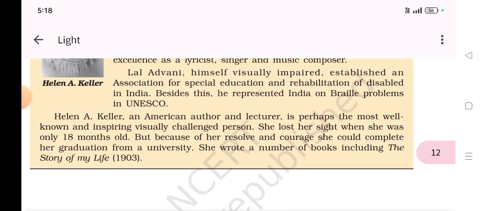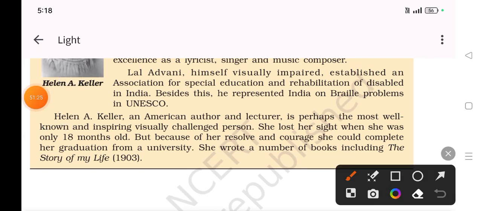Okay. Helen Keller, an American author and lecturer, is perhaps the most well-known, inspiring visually challenged person. She lost her sight when she was only 18 months old, but because of her resolve and courage, she could complete her graduation from a university. She wrote a number of books including The Story of My Life, 1903.